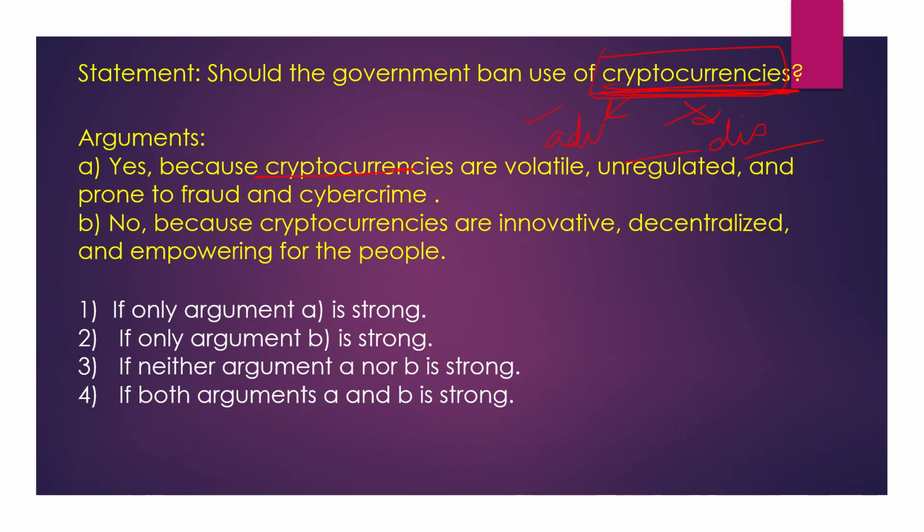Cryptocurrencies are volatile, unregulated, and prone to fraud and cybercrime. This can be a disadvantage of cryptocurrencies. So argument 1 is strong, and the second argument is also strong, which tells the advantage of cryptocurrencies, because they are innovative, decentralized, and empowering for the people. So here, if both arguments A and B are strong, the fourth one is the correct option.